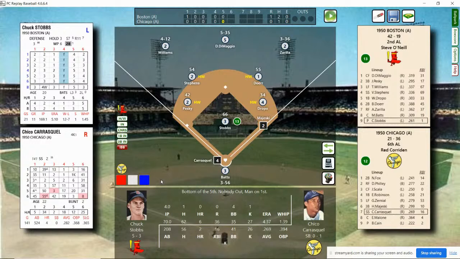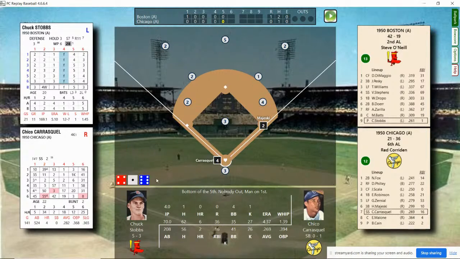Carrasco due up. Carrasco's another interesting player. He made his major league debut this year. He's a rookie, April 18th, 1950. He played 9 years in Major League Baseball and retired with the Baltimore Orioles in 1959. He made 4 All-Star teams. He'll make it in 1951, 53, 54, and 55. But right now, he's going to step in against Staub. Majeski's at first. Carrasco struck out his first time up.